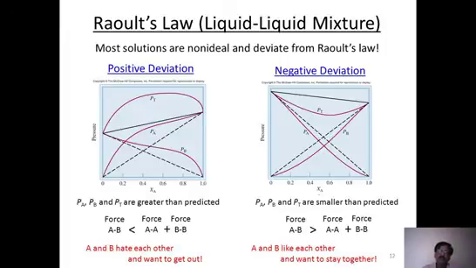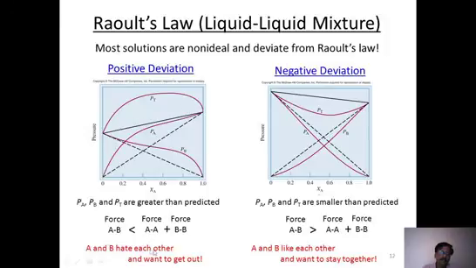So why are these types of deviations possible? The reasons are very simple. If PA, PB and PT are greater than the expected reading, A and B hate each other. That means the attraction forces are not proper. If A and B don't have proper interactions with each other, they can easily be converted into vapor. That is the reason why we expect more vapor than exact Raoult's law. So that is positive deviation.